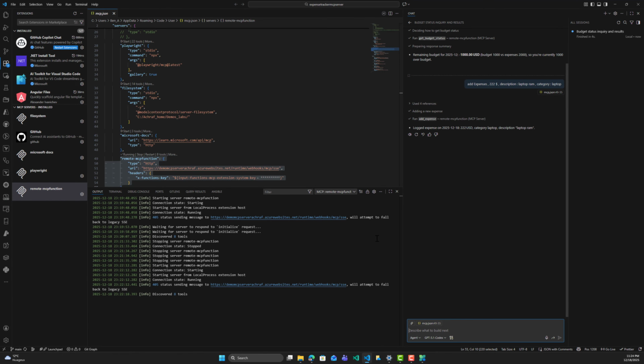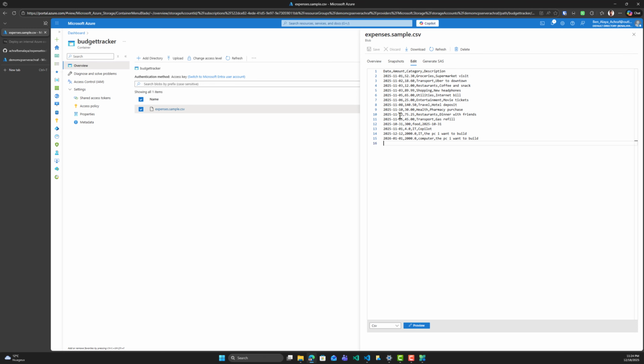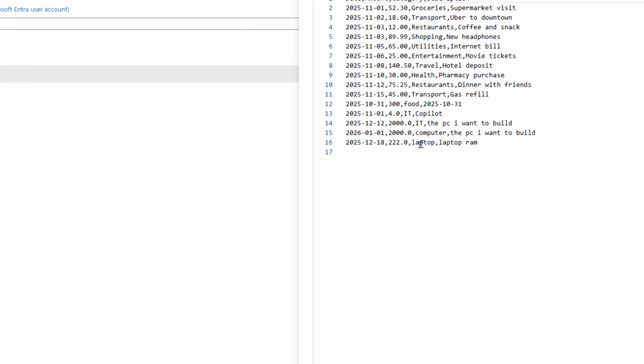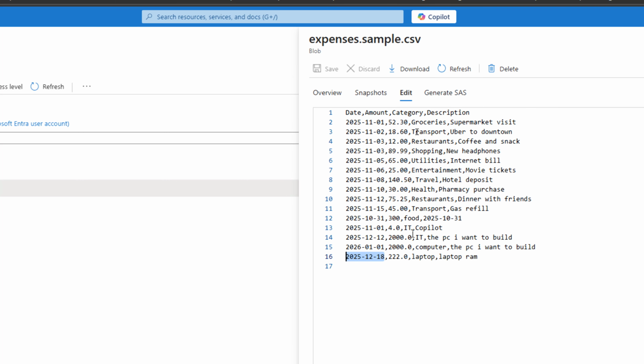So let's zoom out and let's go and refresh this page. And as you can see here, we have a new row that has been added, the $222, the category laptop, and the description right here, and the date right here. So like that, we didn't do anything. The MCP server, using the MCP client that we are using right now, which is inside Visual Studio Code, has added automatically these rows right here.